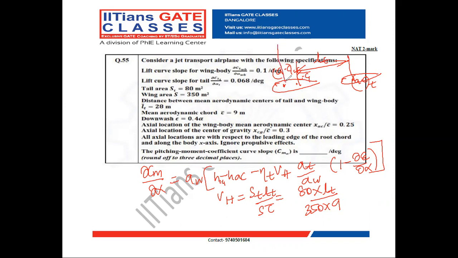But whatever distance is given here is the distance between the two aerodynamic centers, which is L_T bar. Now we have to subtract the distance between the aerodynamic center and the CG. But we only know the distance from the leading edge to the CG, which is nothing but